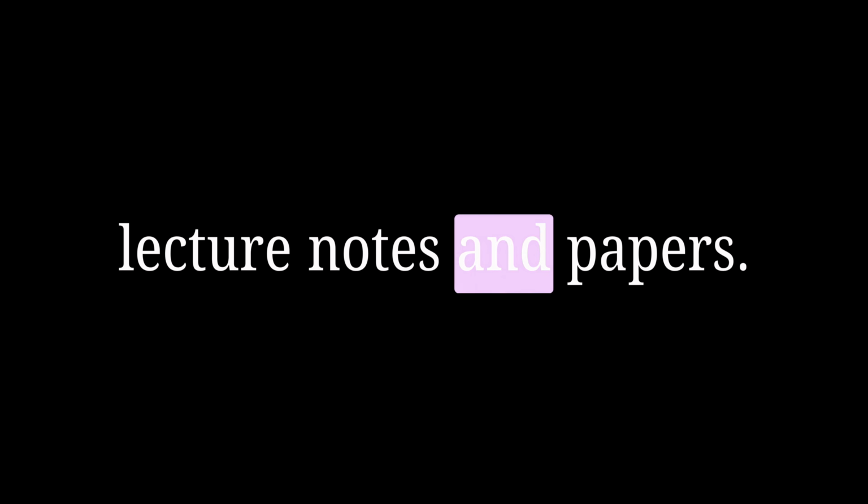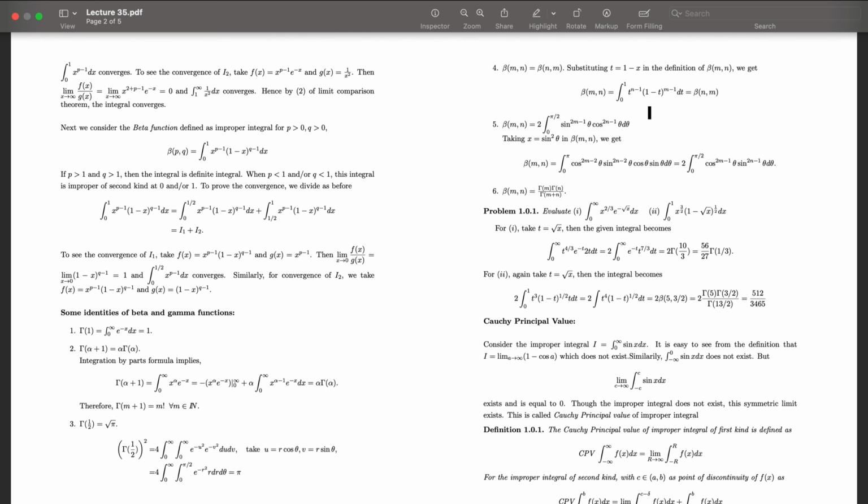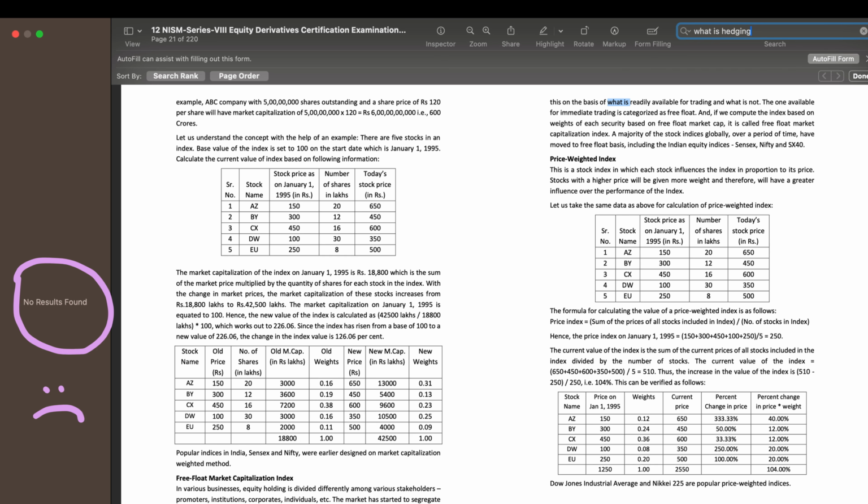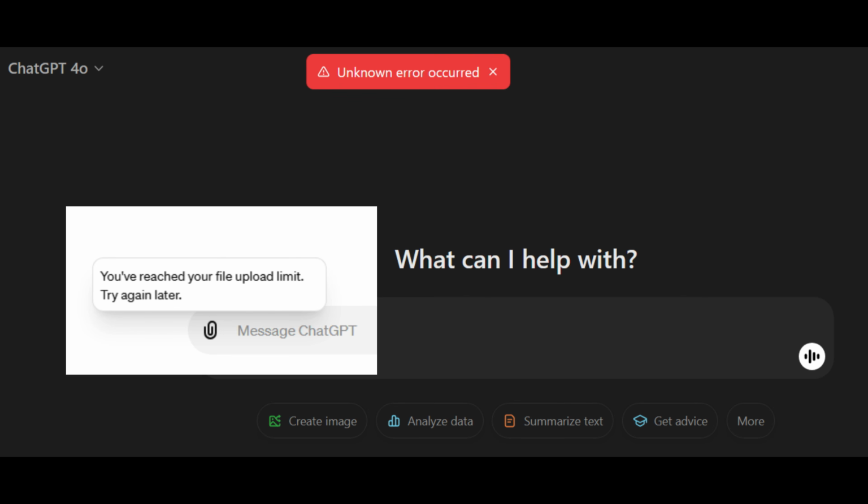As a student, I spend a lot of time reading lecture notes and papers. In these, most of the time, I don't want to search for a specific phrase. I have a question and I want the part of the PDF that answers it. Command plus F can't do that, and ChatGPT doesn't allow me to upload very large PDFs. So I decided to build my own solution.